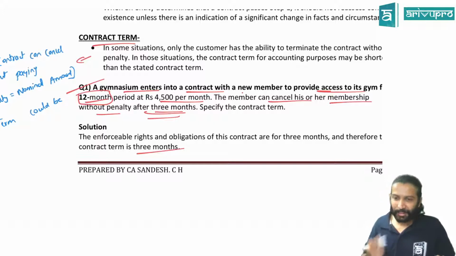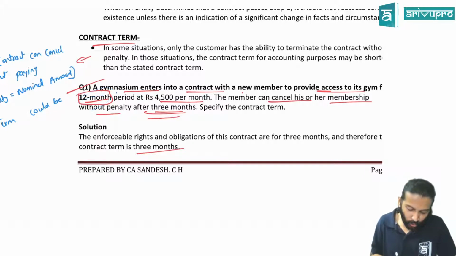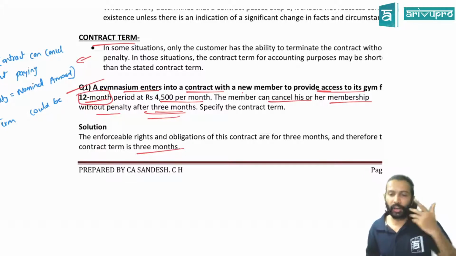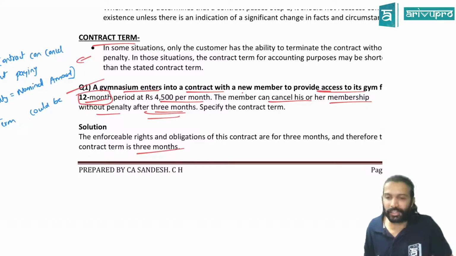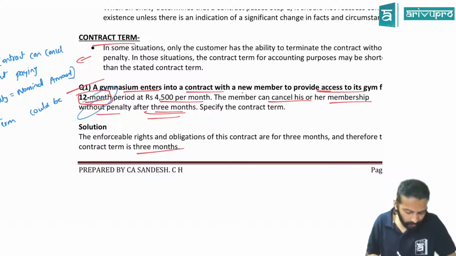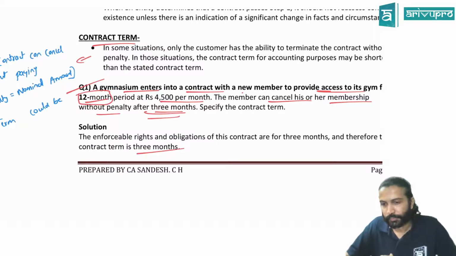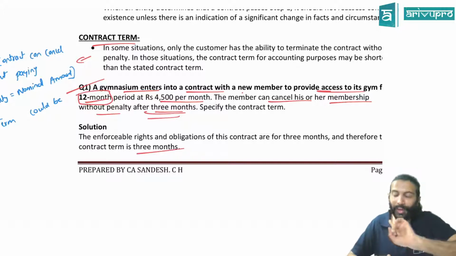So that means what we have to do is substance over form accounting here. If you feel like, let it go for 7 months and then I'll cancel, then you can account it for 7 months. You have to do a reasonable expectation there. But ideally, I would say contract term will be 12 months in that case. Anyways, I get 7 months revenue. Anyway, don't worry about revenue again.